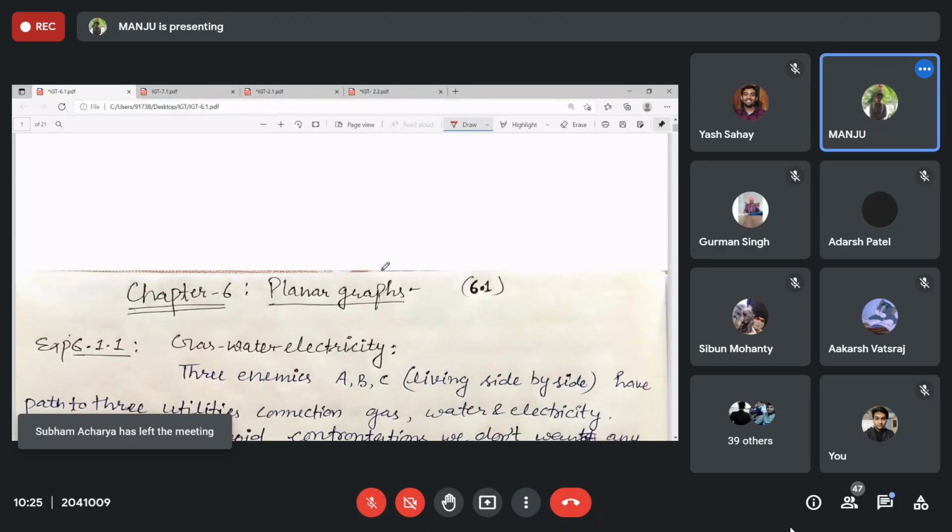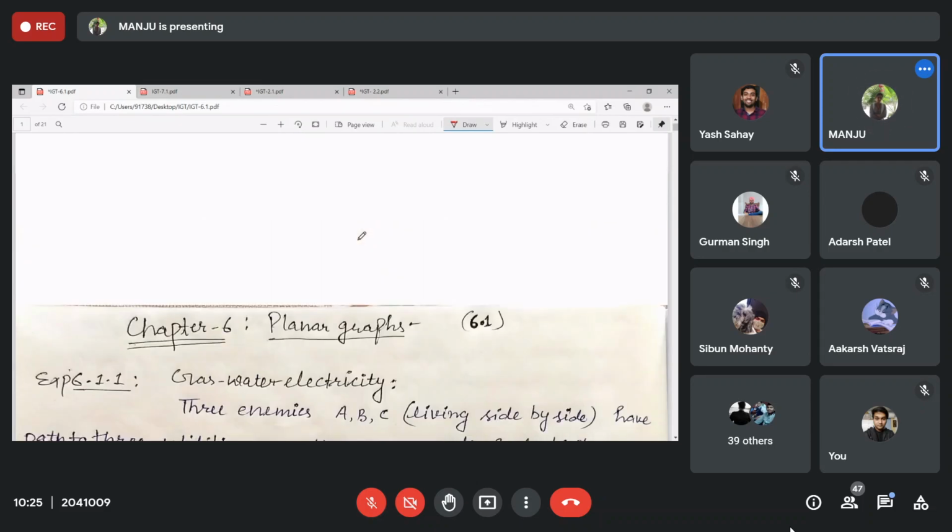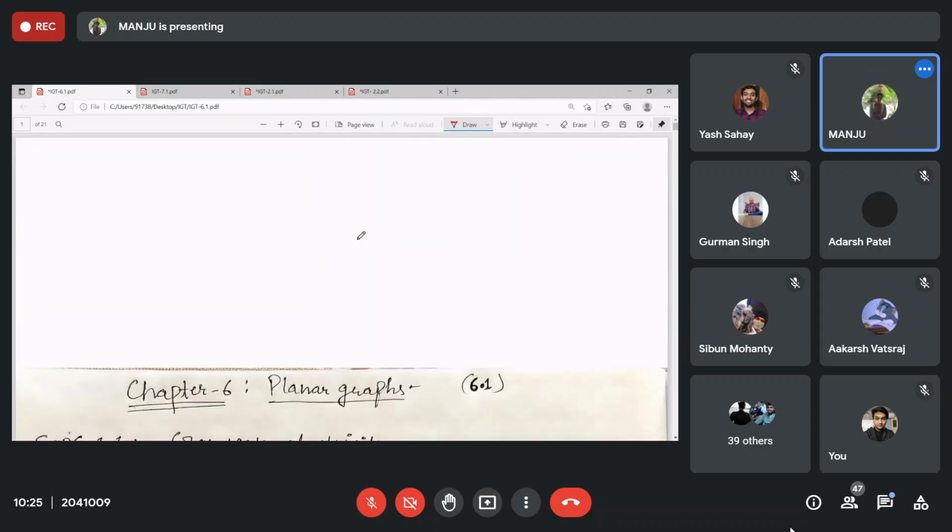So what did we discuss in chapter 6? Planar graph. What is the difference between plane and planar graph? Tell me the definitions of plane and planar with an example.